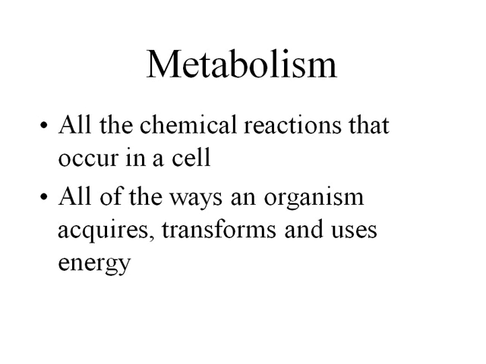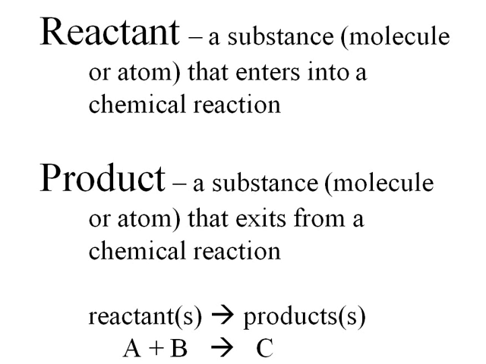Remember, metabolism is the sum total of all the different chemical reactions that occur in a cell. It involves all the ways that an organism acquires, transforms, and uses energy. Reactants are substances that enter into, in other words, are used during a chemical reaction. Products are what is produced. They exit from a chemical reaction. In our chemical equation, the arrow always points from the reactants towards the products. In this example, A and B are reactants, C is a product.